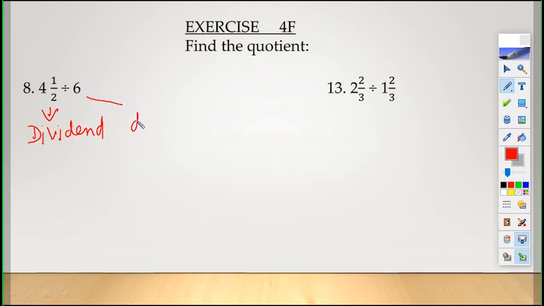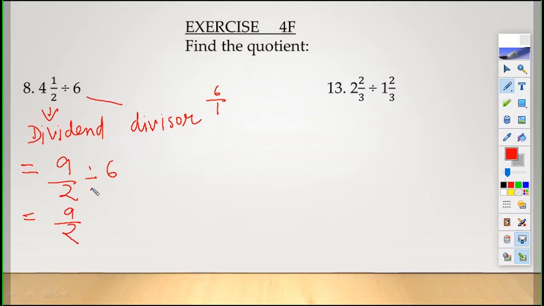The number which is being divided. 6 is the divisor. Now children, 6 is a whole number. Its value is 6 by 1 if you write it as a fraction. Now this is a mixed fraction. You write it: 4 2s are 8 plus 1, 9 by 2 divided by 6 is equal to 9 by 2.